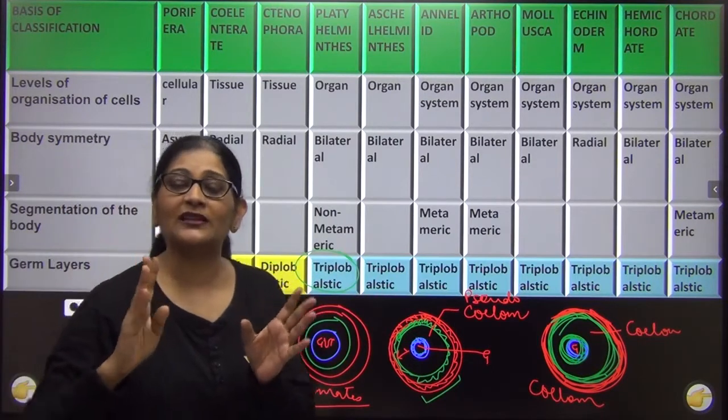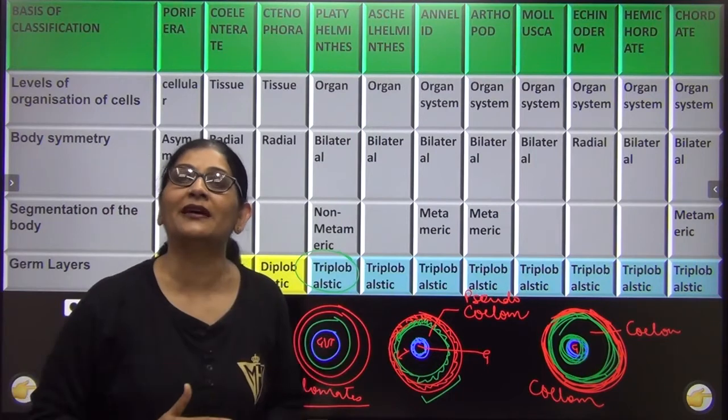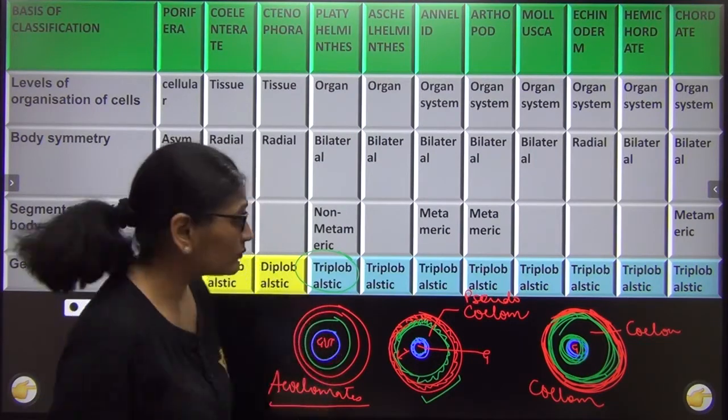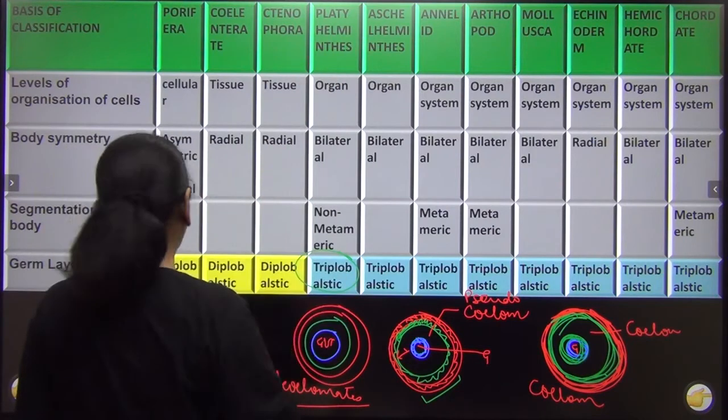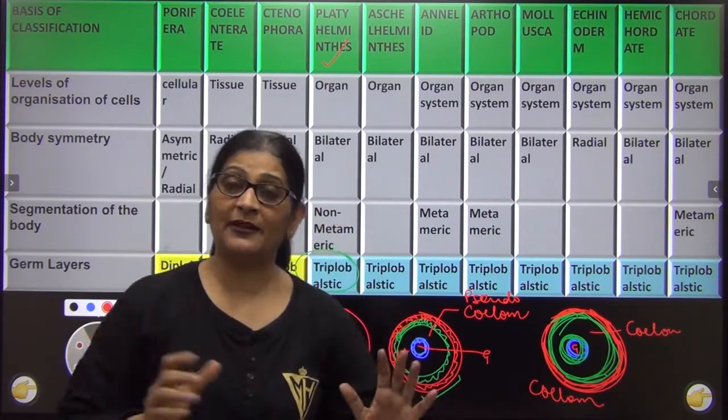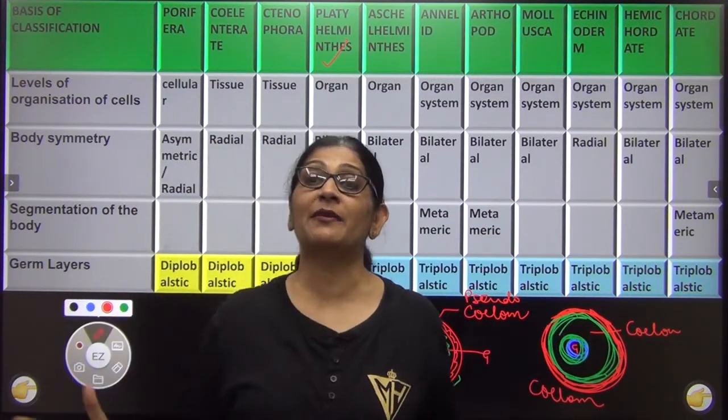Only when it has 3 layers can we talk about ectoderm, mesoderm, endoderm, right? Because with coelom, mesoderm is very important. And the first organism to become triploblastic was who? Platyhelminth. But Platyhelminth did not strike yet. At that time, what did we only get? See, I am organizing my body into 3 layers.